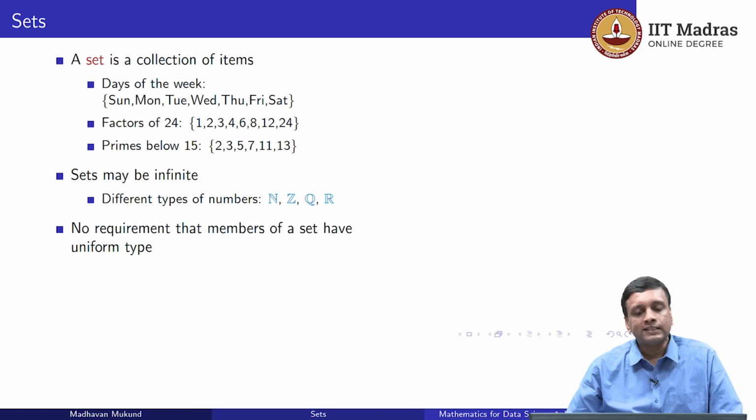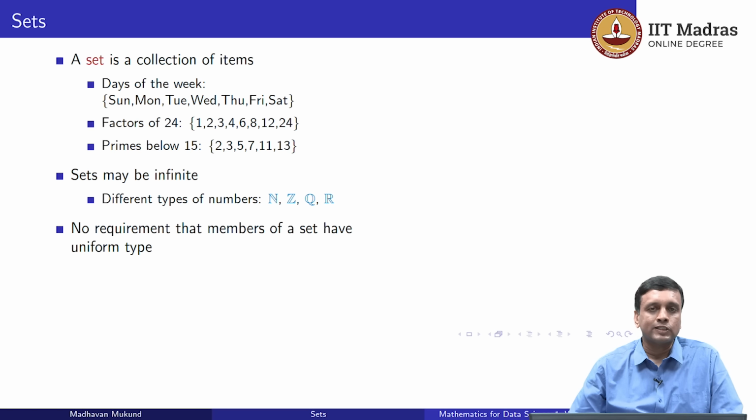In all these things that we have seen above, it looks like there is some kind of condition which requires a set to have some uniformity. Either a set consists of numbers or a set consists of days of the week or something like that. But actually, mathematically, there is no constraint on this. A set can have any kind of members, even a mixed membership. There is no uniformity of type.